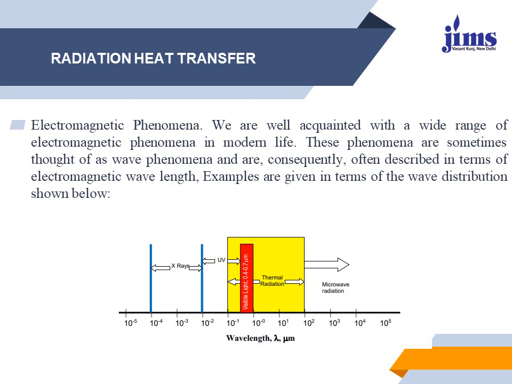The radiation spectrum consists of X-rays, ultraviolet rays, gamma rays, infrared, thermal radiation, and microwaves. Thermal radiation is invisible, but X-rays, gamma rays, ultraviolet rays, and microwaves we also cannot see with our eyes. Thermal radiation exhibits characteristics similar to those of visible light and follows optical laws.